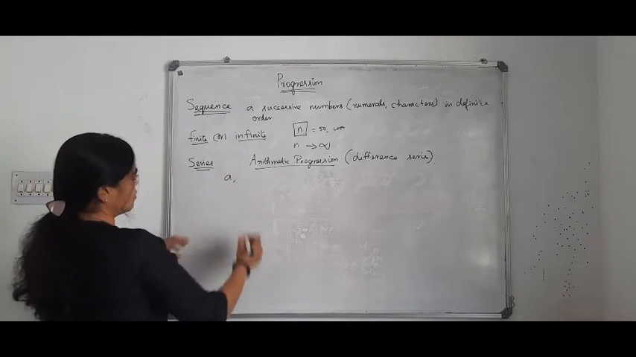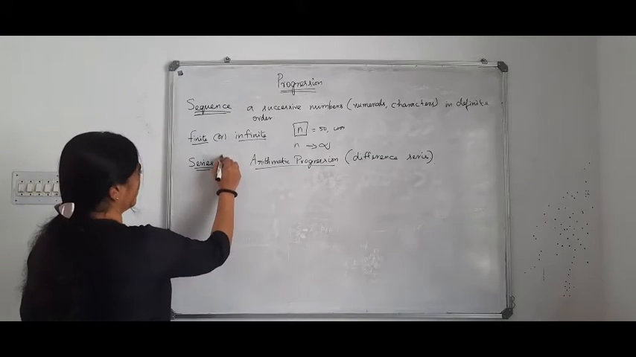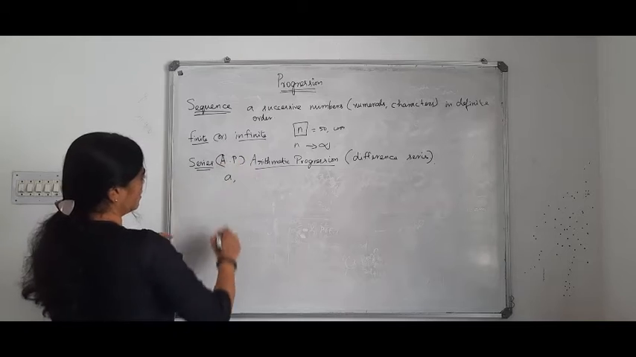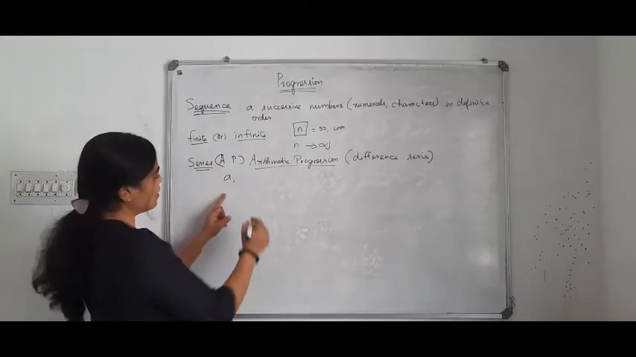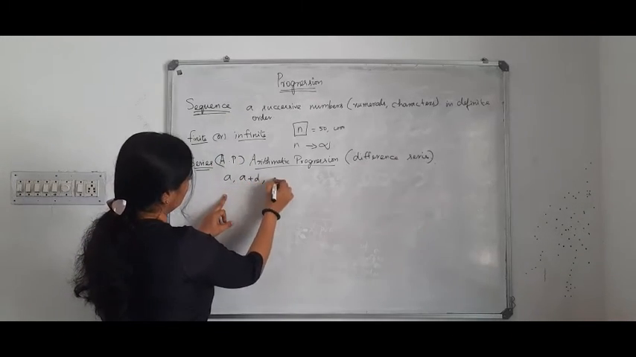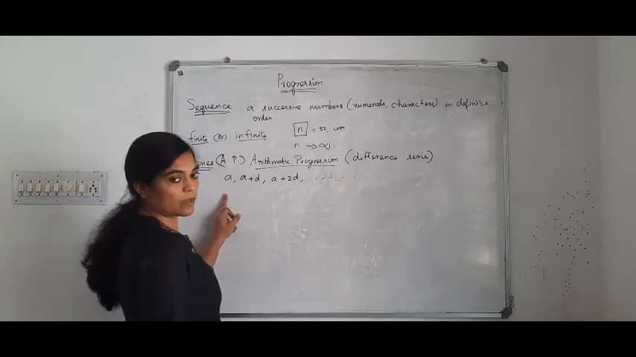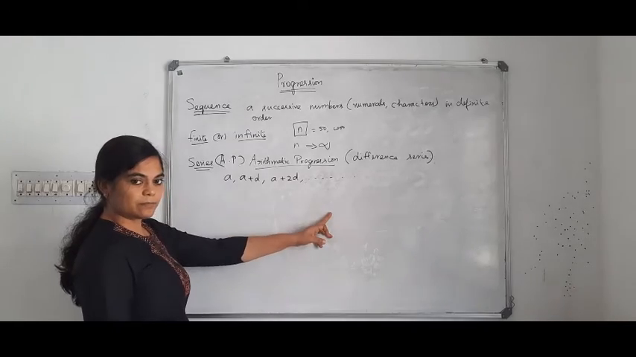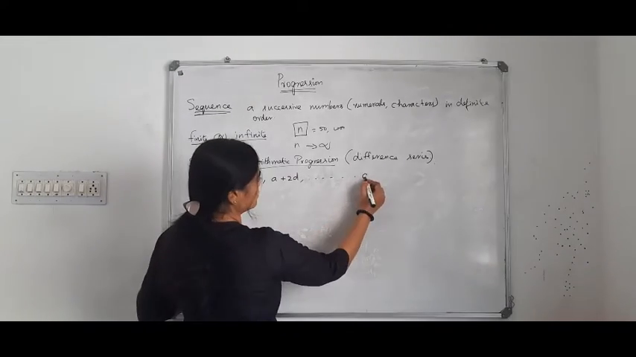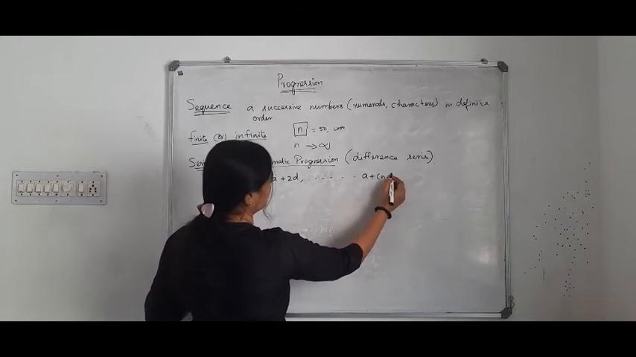So why is it called so? Let the first term of the AP, abbreviated as AP, be a, and the second term is a plus d. The third term is a plus 2d, and so on. Okay. What will be the nth term? a plus (n minus 1) into d.